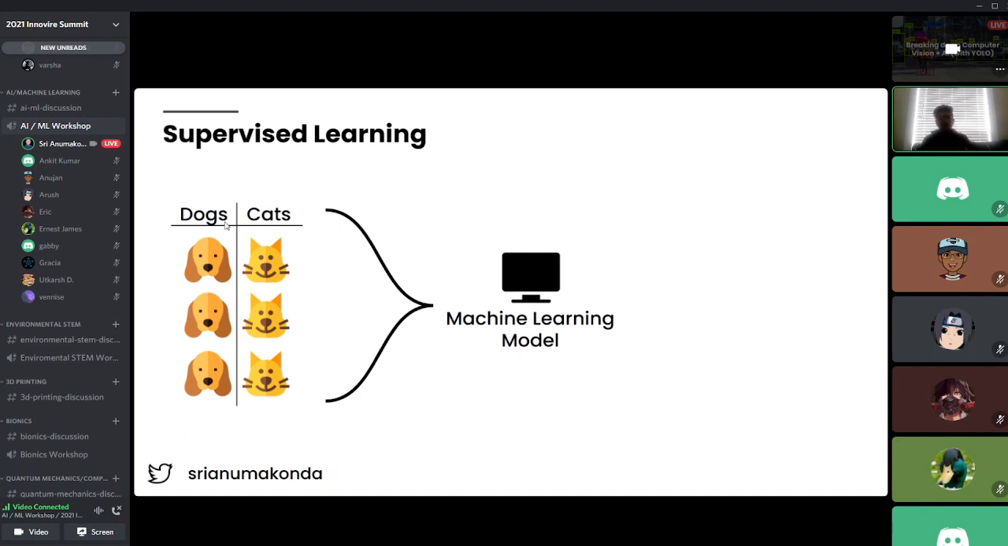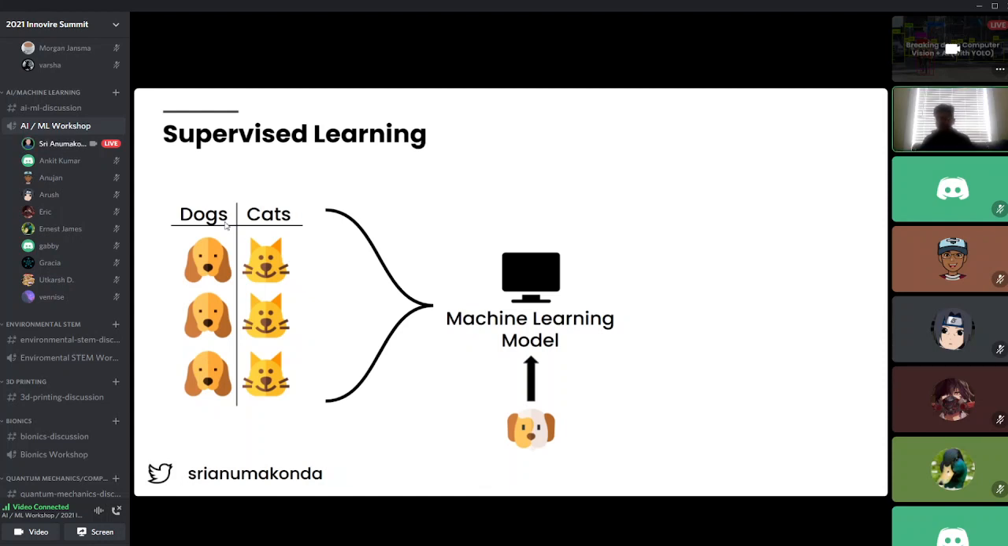It might learn that dogs have floppy ears, or that cats have lines coming out of the center of the image, I don't know. But basically, the machine learning model learns through feature extraction. It learns what makes the dog and what makes the cat. So let's say I bring in a completely new image that this model has never seen before, and us humans can tell it's a dog.